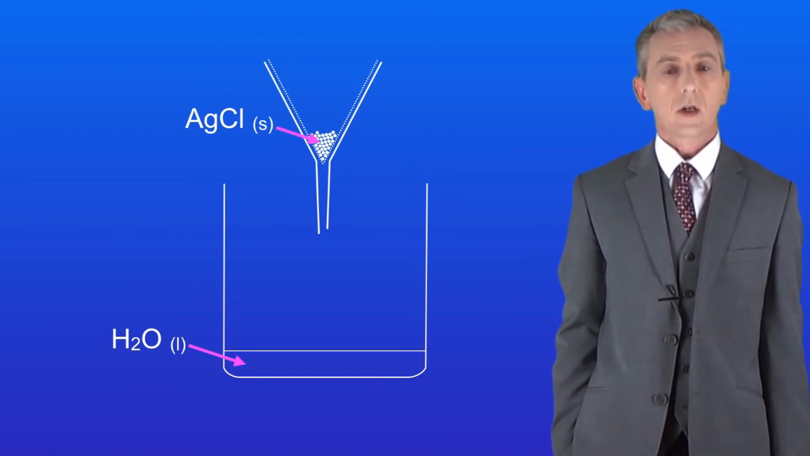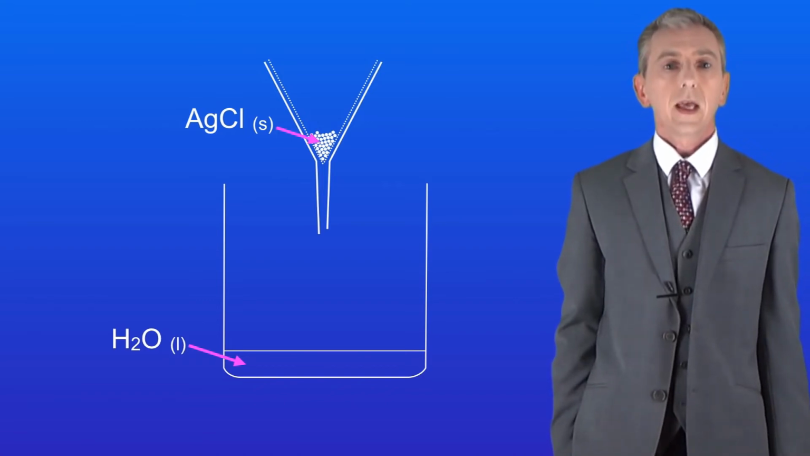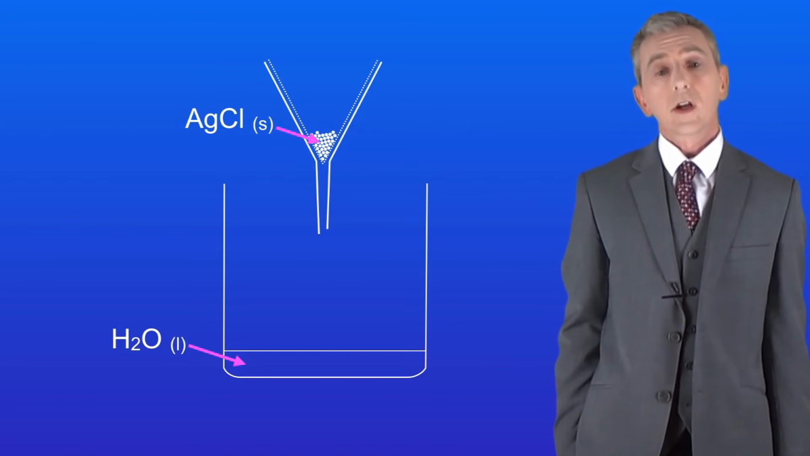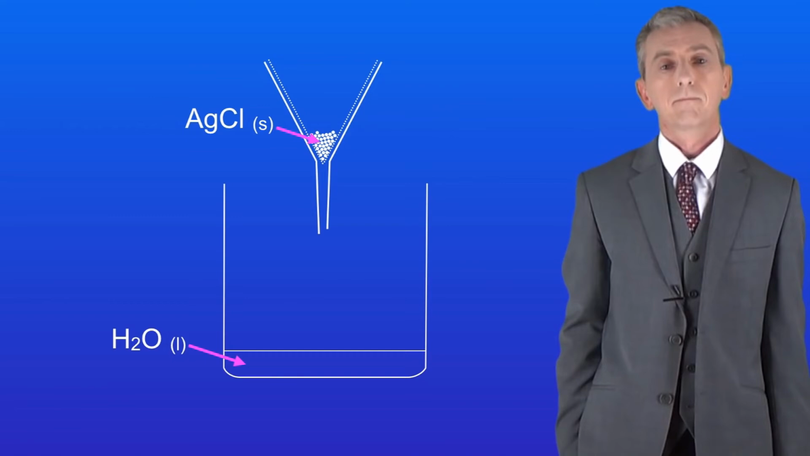However, the solid material, in this case the silver chloride, can't pass through the filter paper, so it's trapped. So in the end, we've got our liquid separated from our solid. Filtration is a really useful separation technique, and it's used a lot in chemistry.